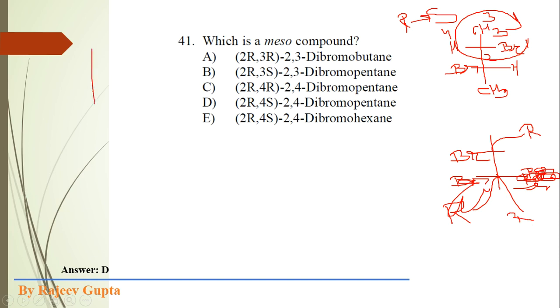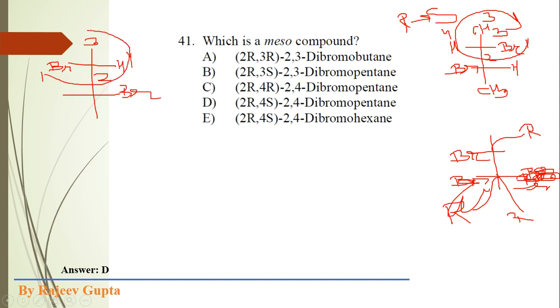So again I draw this structure. Here I put this bromine and here bromine. Now 1, 2, 3 and here hydrogen is present, 4.